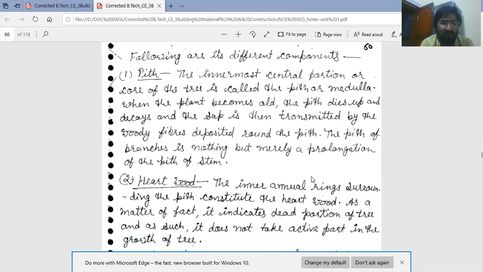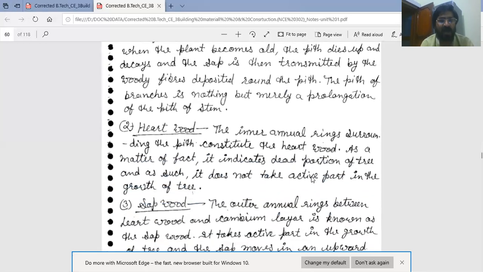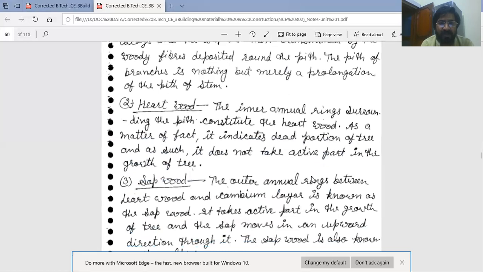Second component of cross section of tree is heartwood. The inner annual rings surrounding the pitch, which is the central portion, constitute the heartwood. It indicates the dead portion of tree, and as such it does not take active part in the growth of tree.